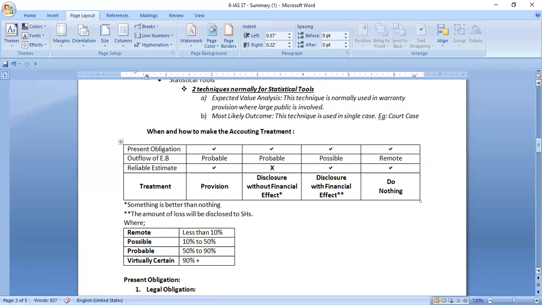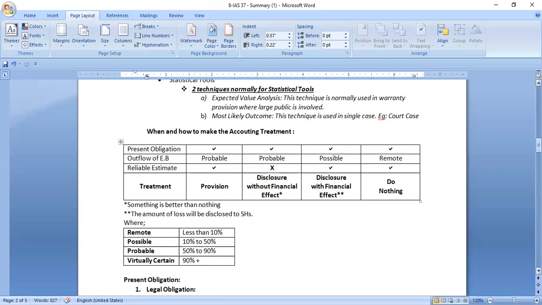Okay. So the next column, there is the present obligation, and the outflow of economic benefit is going to happen in the future, and it is possible, and it can be reliably estimated also. But then also it is not a provision because the degree of outflow of economic benefit is not probable like in the previous case. It is in a possible state, below probable.